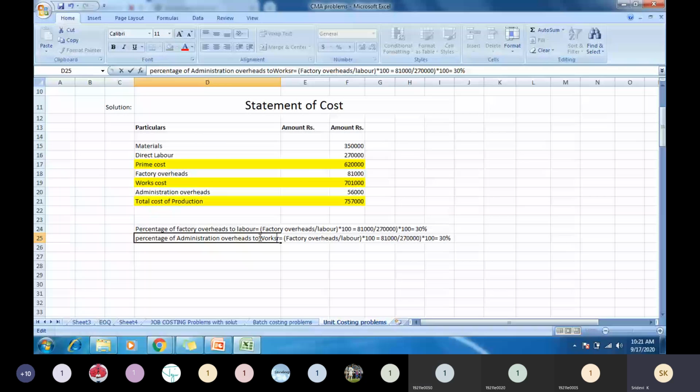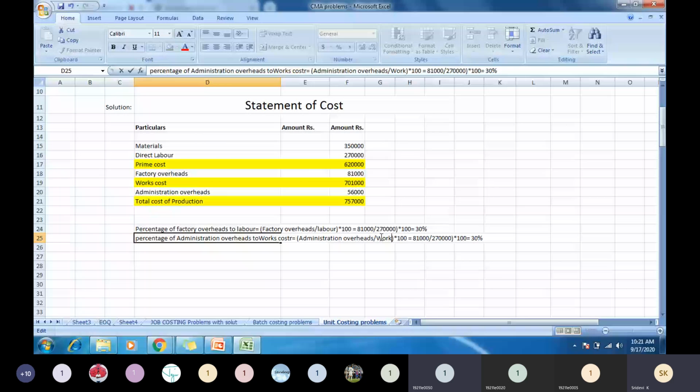What will be the formula here? Administrative overheads divided by works cost into 100.